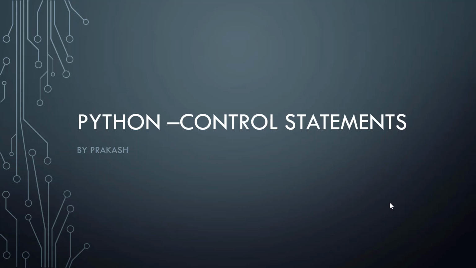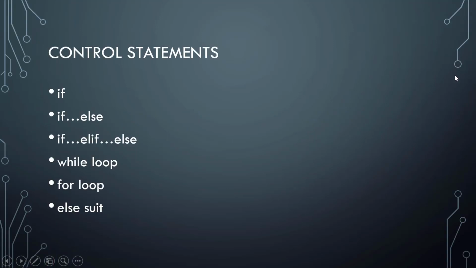Welcome to the next Python session on control statements. Today we are going to see different types of control statements in Python, where we start with if, checking a condition whether it is true or false. If that is true, what are you going to do, and then we'll go to if else, and then elif. These are said to be conditional control constructs in Python. Later on, we'll go to while loop and for loop, which come under looping control statements.